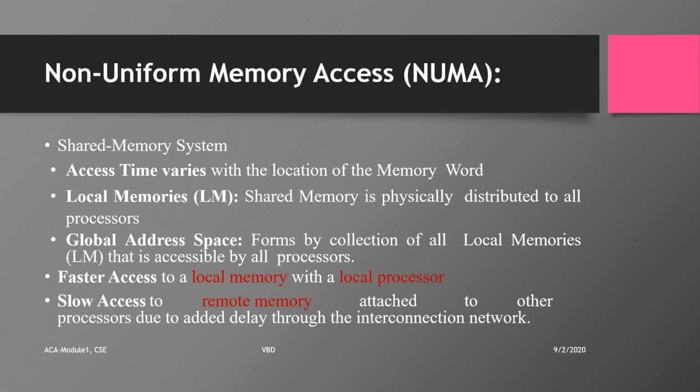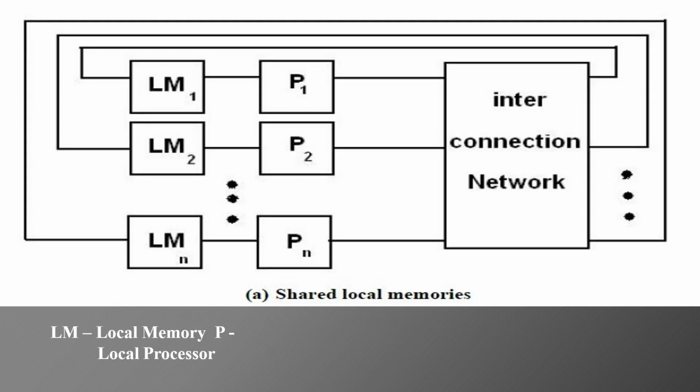So the local memory is distributed to all processors, and the global address space is a collection of all the local memories. This picture illustrates the shared local memories. We have the processing elements P1, P2 up till Pn. These are the processors. Every processor is associated with a local memory. P1 is associated with LM1, P2 is associated with LM2, and Pn is associated with LMn.